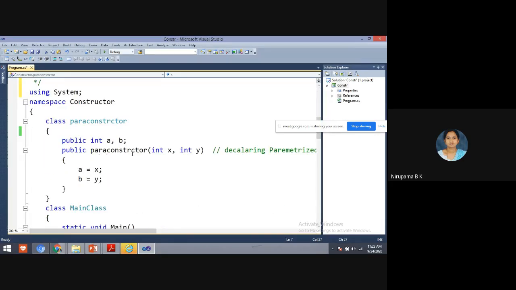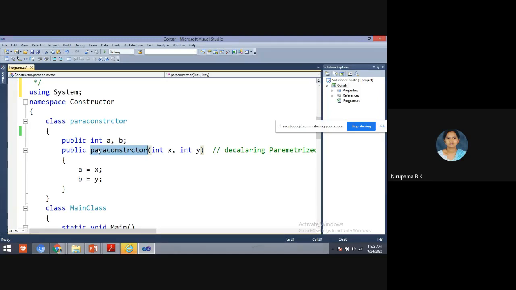But here, this is a parameterized constructor. Yes, students, see here the class name is para constructor, and this is a special method of a class, having the same name as the class.